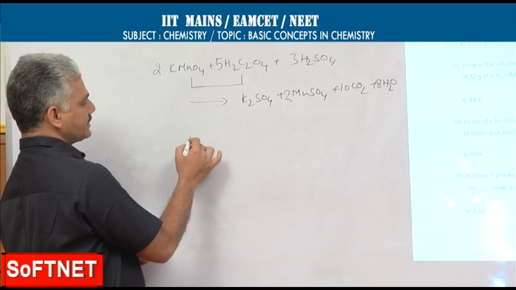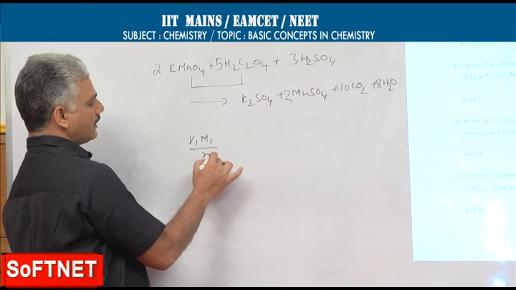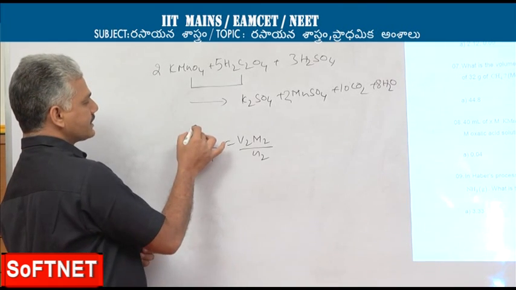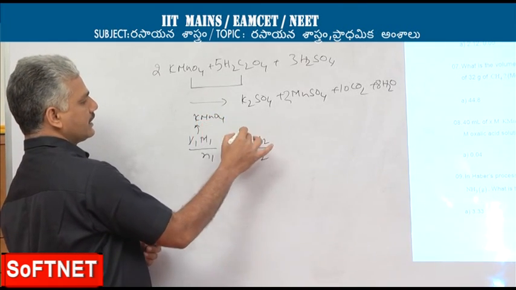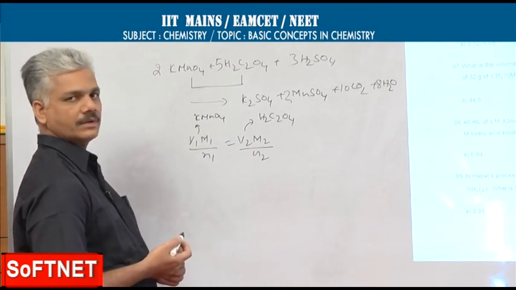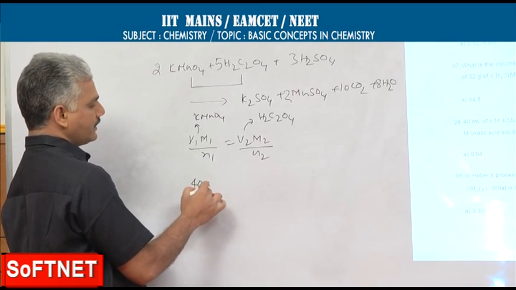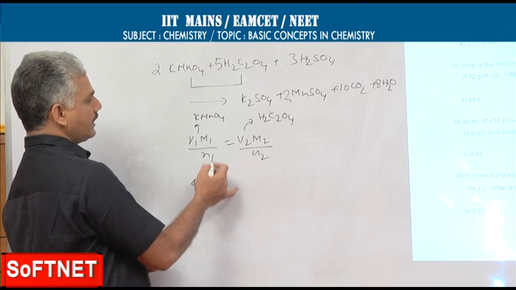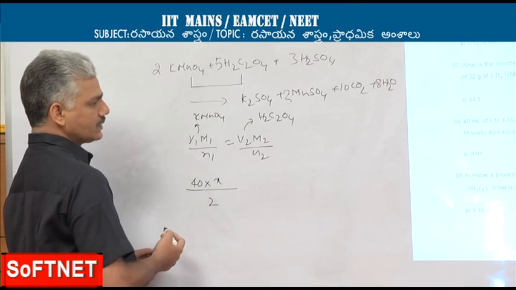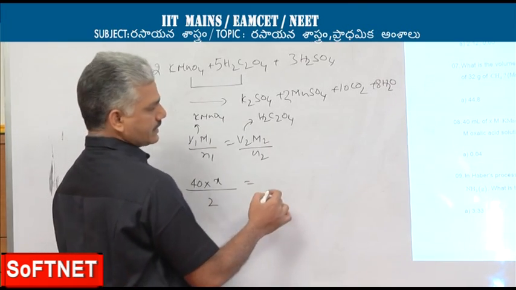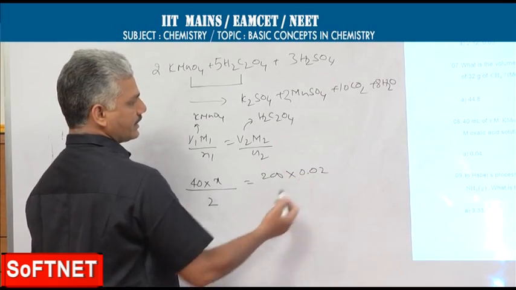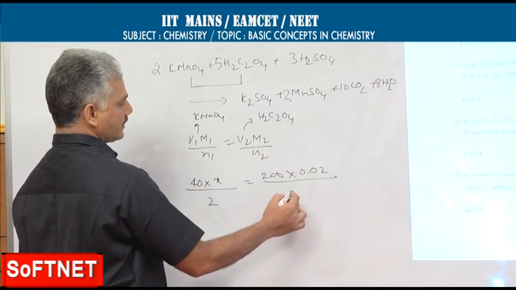The law of titration is V1 M1 by n1 is equal to V2 M2 by n2. Now, you take one set of values for potassium permanganate, another set of values for oxalic acid. Substituting the available data, in place of V1 you take 40 ml, in place of M1, that is what we have to calculate, say X, by number of moles 2. V2 is 200. Molarity of oxalic acid is given as 0.02, n2 value is 5.